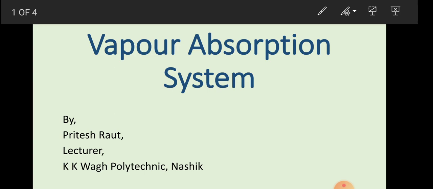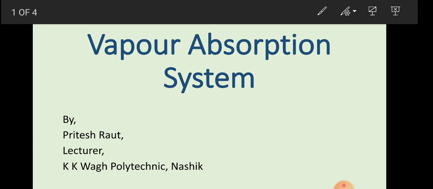Again, this system is suitable for what? Remote areas where there is scarcity of electricity. In such areas, this vapor absorption system is very suitable and better. There is one advantage: without the use of electricity we can run this system and achieve the cooling effect. So this is the better advantage of that system.